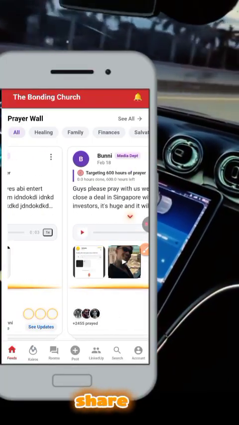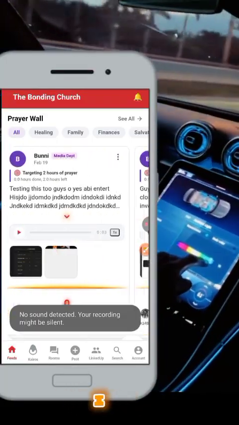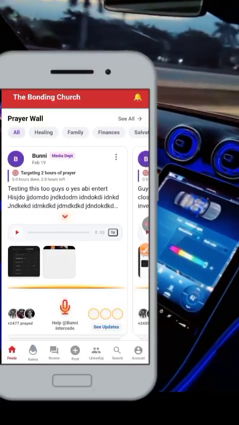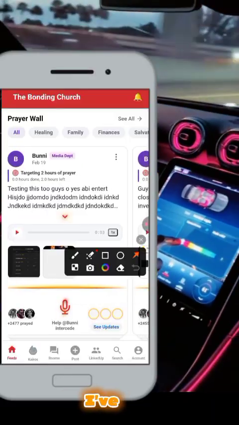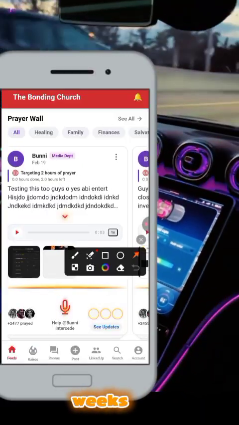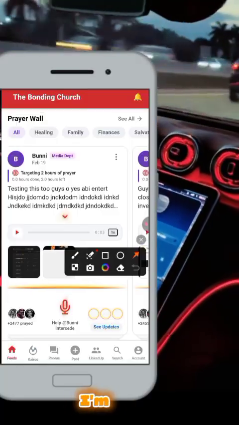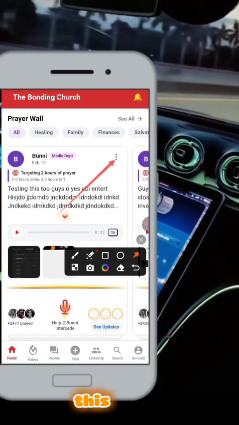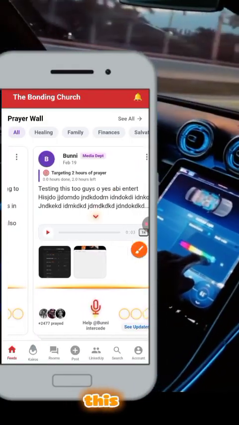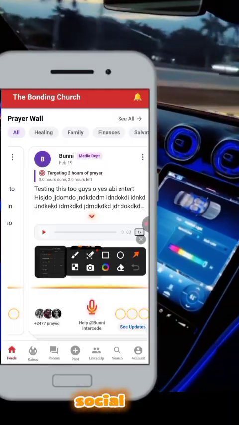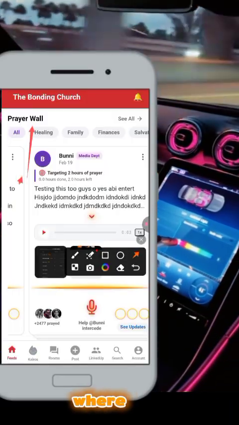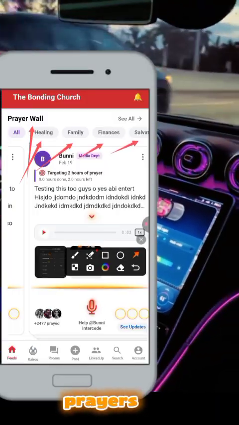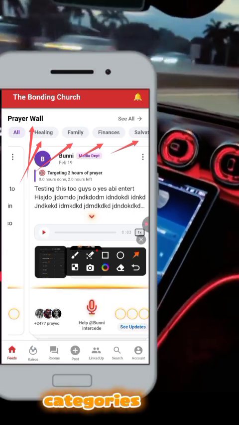Let me just share what I worked on today. I worked on this. I've been building, like I told you, for about 3 weeks now. Before I paused for 13 days, and I'm just resuming. So I worked on this. This is my prayer card area. So this social media app has a prayer wall, right? And you can post different kinds of prayers in different categories.